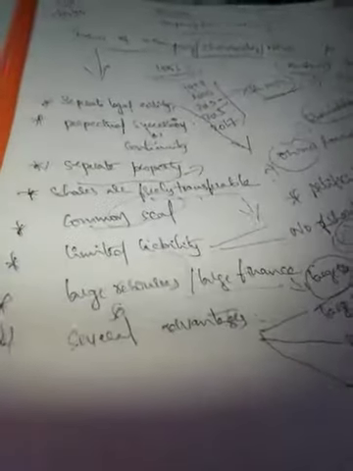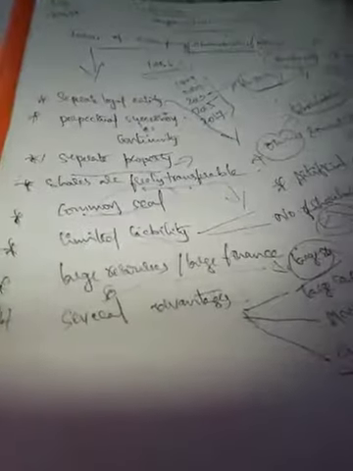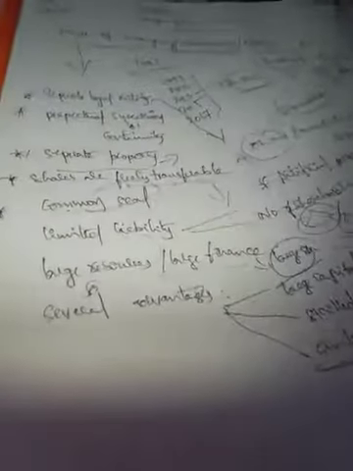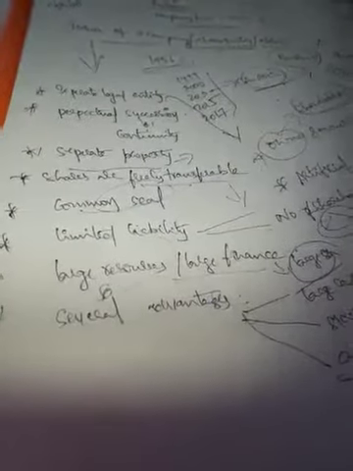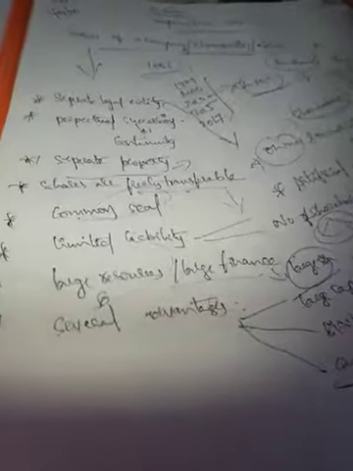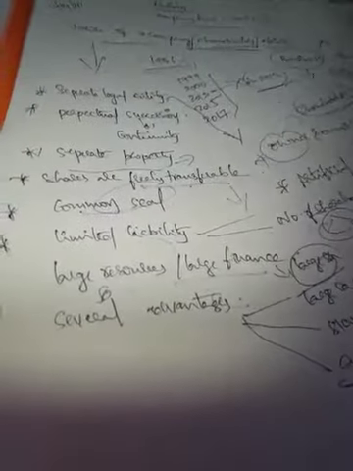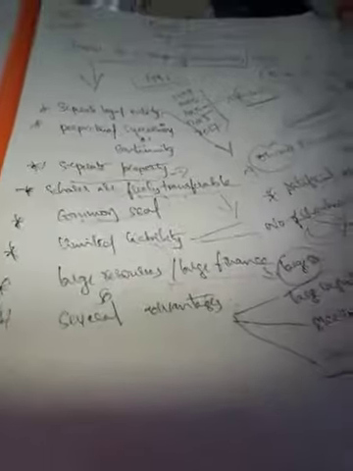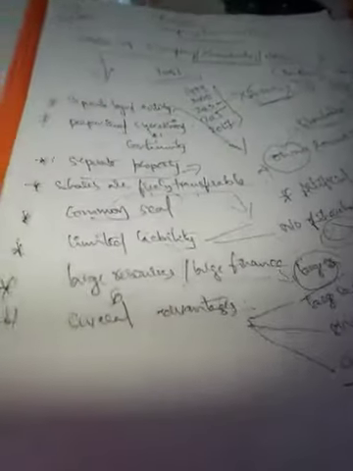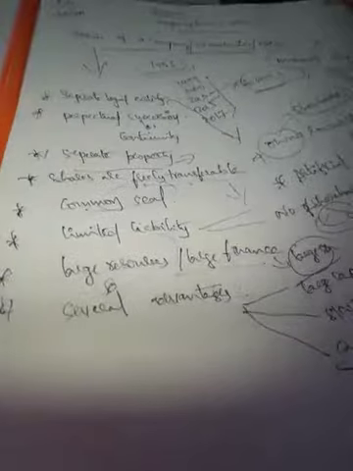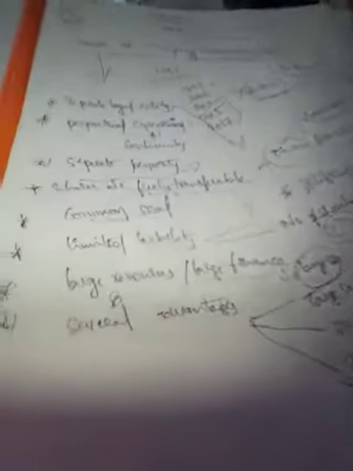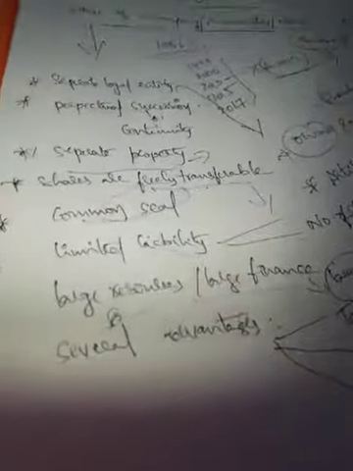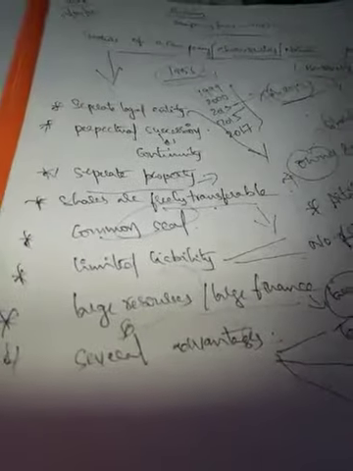For example, write large resources, separate property, shares are freely transferable. Here it is an advantage for a company, where the shares are easily transferable. In the company form of organization, the shares will be easily transferable between the members or the shareholders of a company. And limited liability, large financial resources, these points you can write. Even continuity in existence, that is perpetual succession, you can write under the advantages of company law.